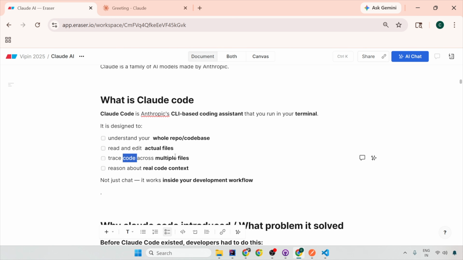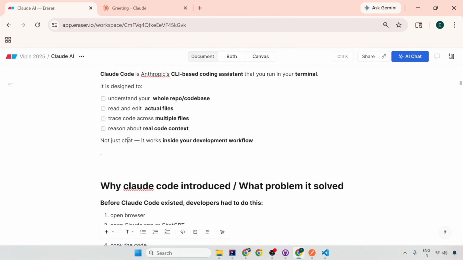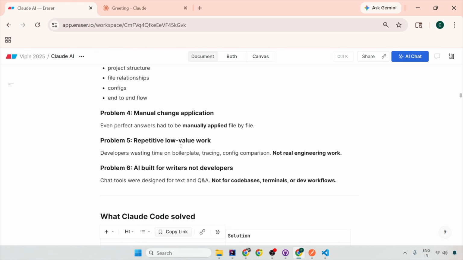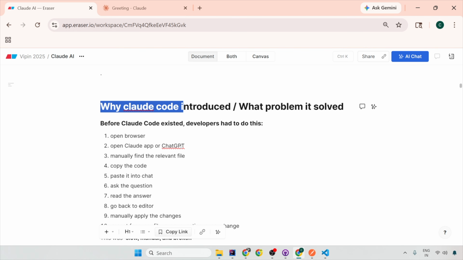It traces the code across multiple files, and it is going to work with real code context. You don't just chat and give a file and get a response. It actually sits inside your own IDE and works for you, just like an assistant. You can see the classes getting created by Claude for you. I'll tell you a lot of things, why Claude was introduced and what problem it solved, after the demonstration is done. So let's quickly jump to the demonstration first.